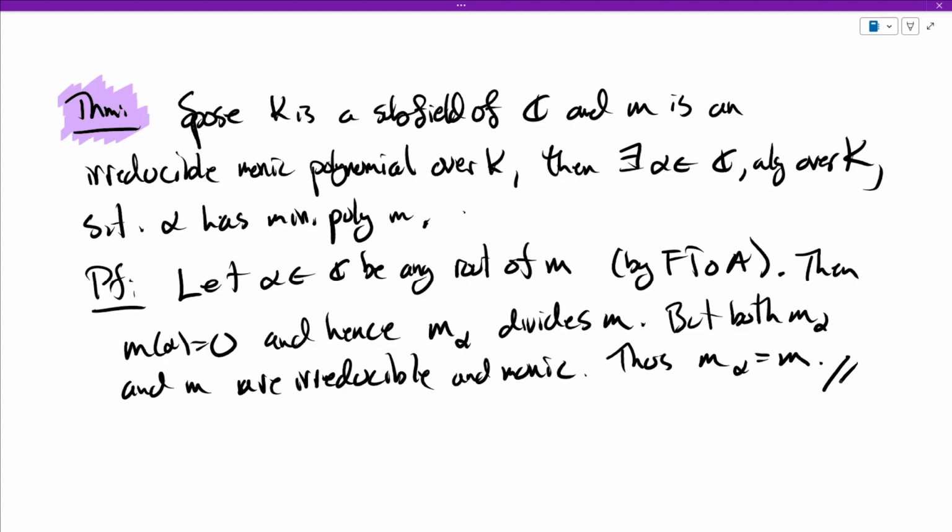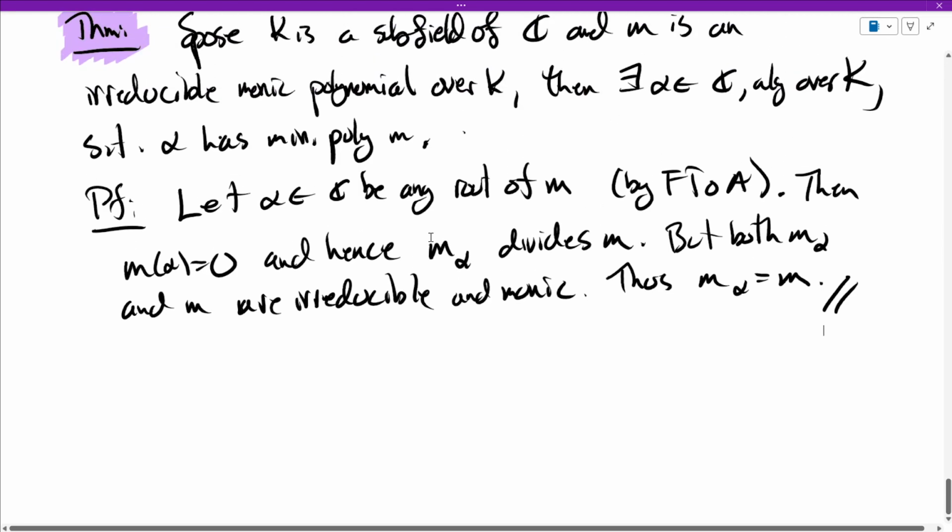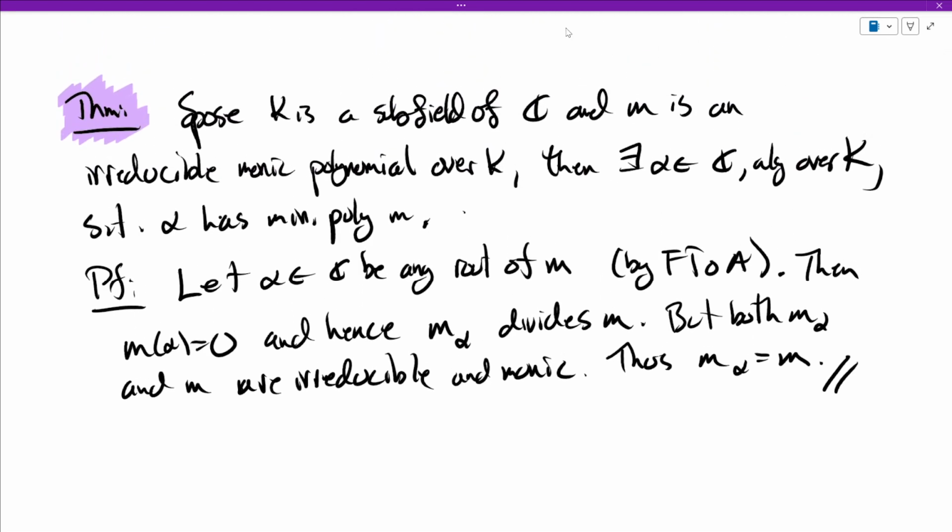All right. So all minimal polynomials are irreducible, and conversely, if you have an irreducible monic polynomial, it is the minimal polynomial of something. Let me point out one part of this proof here. This alpha was just any root of M. What this is saying is, kind of algebraically, all the roots of an irreducible polynomial are the same.